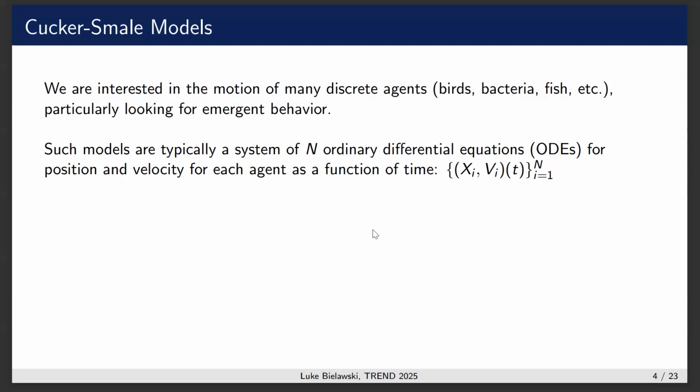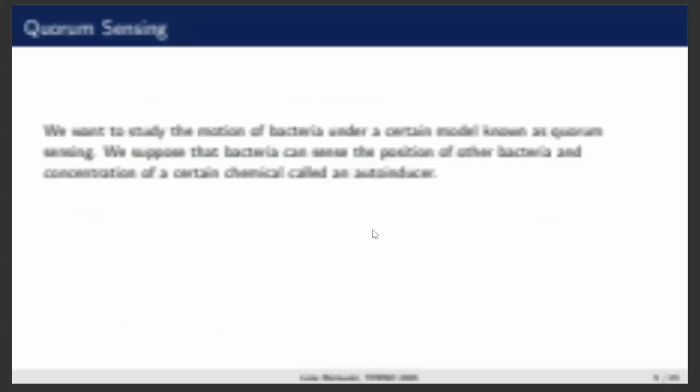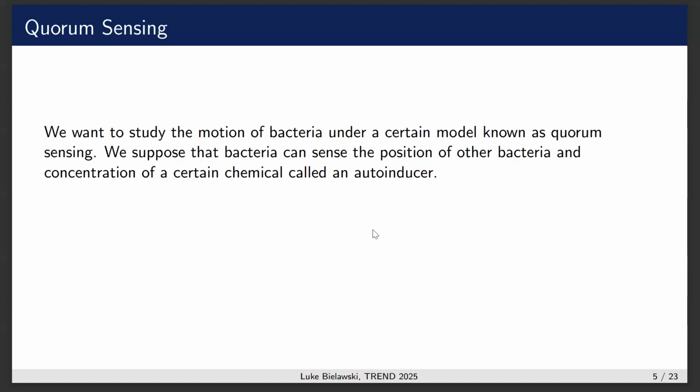Such models are typically a system of coupled differential equations, where for every single agent, we keep track of position and velocity. The model that we take is the Cucker-Smale model, which is characterized by this interaction term. Essentially, every single agent tries to align every other agent's velocity with their own, modified by some function dependent on the distance between them. We particularly apply this to bacterial motion.